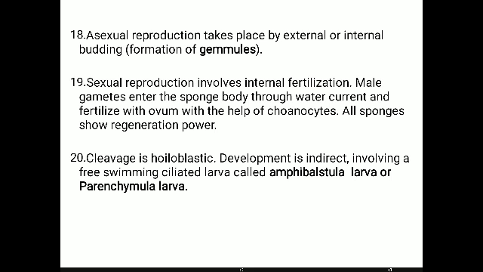In all sponges, the regeneration power is well established. As far as early development is concerned, cleavage is holoblastic.